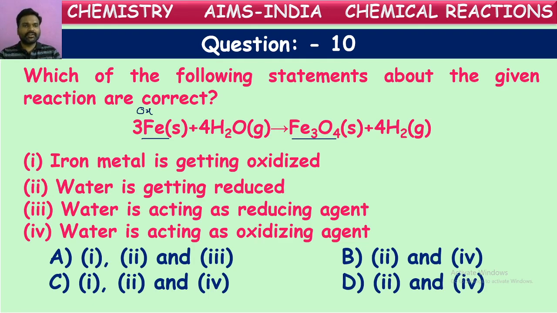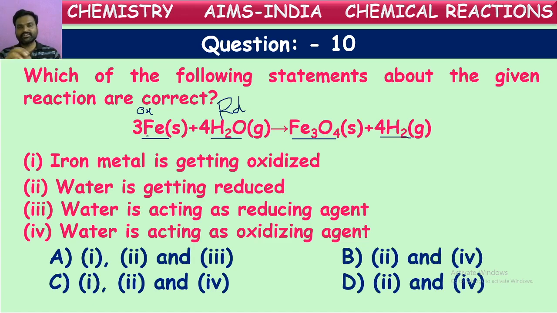If you see in terms of water, the second reactant, in this hydrogen is with a certain number of oxygen atoms before the reaction, but what happened after the reaction? It lost its oxygens. This loss of oxygens is known as reduction. We can say water underwent reduction. We can say simply water is reduced. Iron is oxidized, water is reduced.